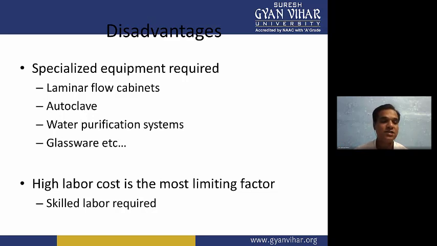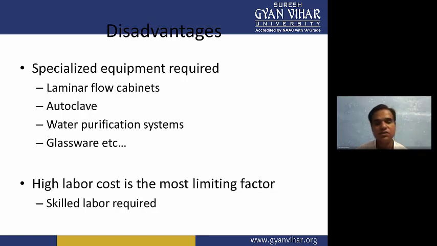Then we require a water purification system, because when we dissolve the plant media composition into pure water, this pure water can be utilized for plant tissue culture. If you do not use purified water, then the pH of the media will change, and unwanted nutrients or elements will be there in unpurified water, and they will disturb the plant. So that's why a water purification system is very essential when we are doing plant tissue culture.